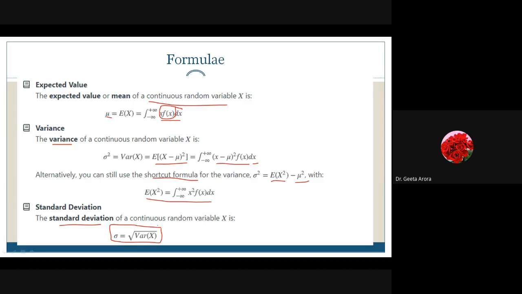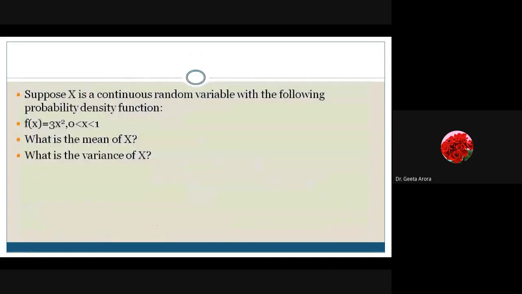Actually, what we can say is the formulas are not totally different. The only thing is, there we have taken summation of something into another thing. Here we are taking the integral of the same formula along with the dx. Correct? So these are the formulas. Just remember that in case of discrete, summation is there because they are discrete values. For the continuous one, we have the integrals. Okay, so this is how we are getting the values. Now let's go quickly to the examples.